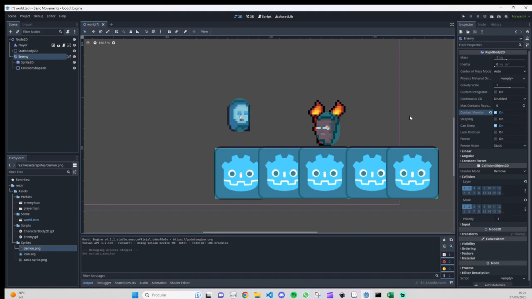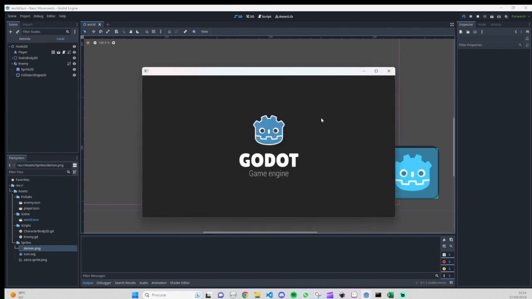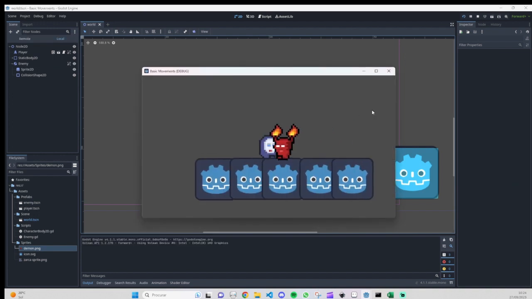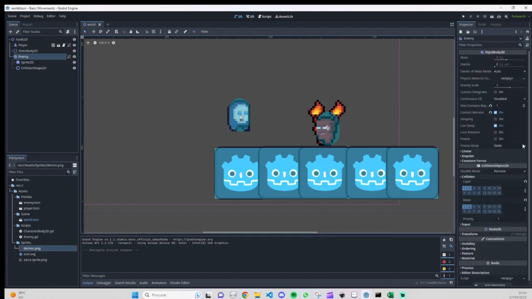I know that sounds very weird, but okay. And we need to have a max contacts reported, and I'm going to put just one. Let's check if it's working or not. Still not working. Let's check here, kinematics. I'm always missing something.